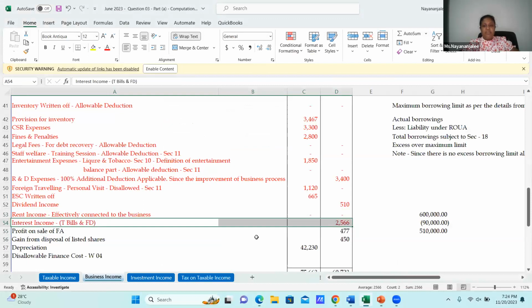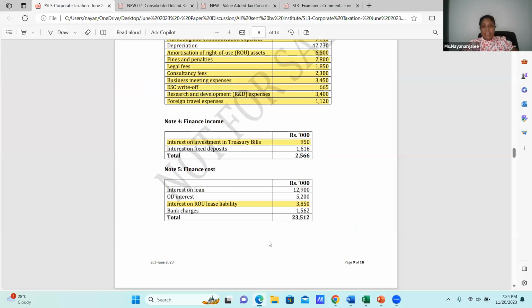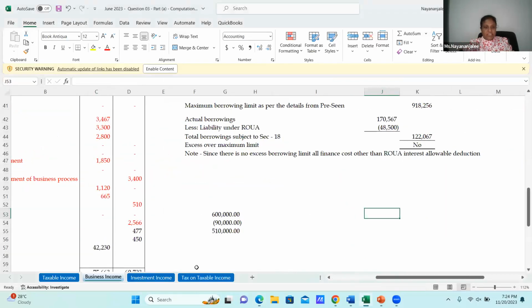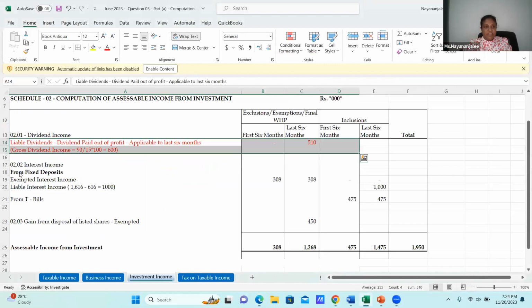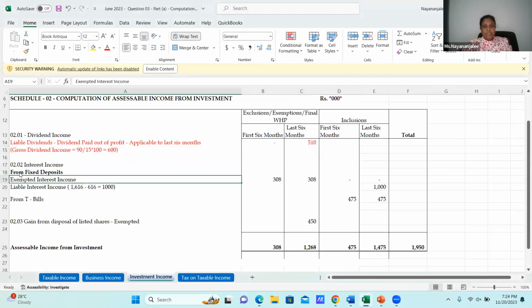Done. And afterwards, under investment income, be careful. I need to make three adjustments on FD: exempted FD, liable FD, and the 5% withholding tax on treasury bills, evenly throughout the year, six months and six months. These are the four adjustments you have to do. Here, under investment income, under interest from fixed deposits, the exempt interest income totals 616, evenly throughout the year.